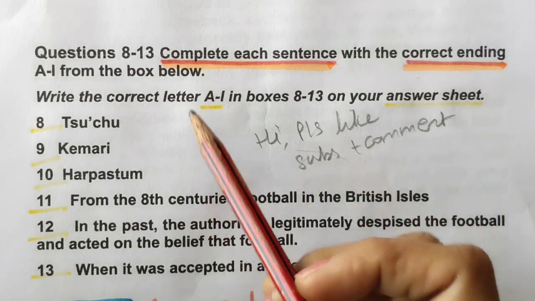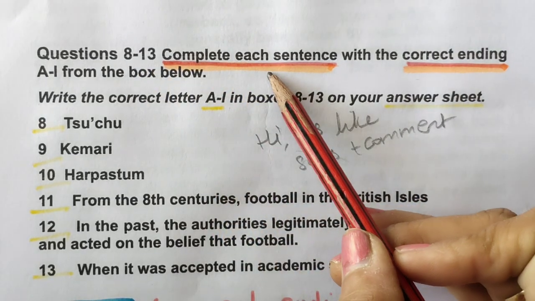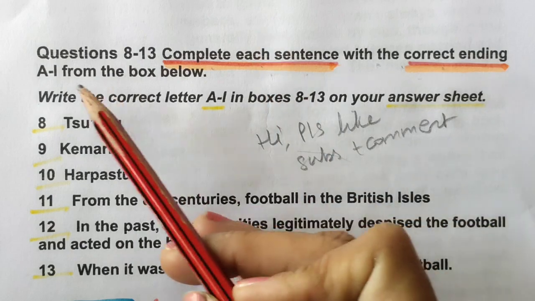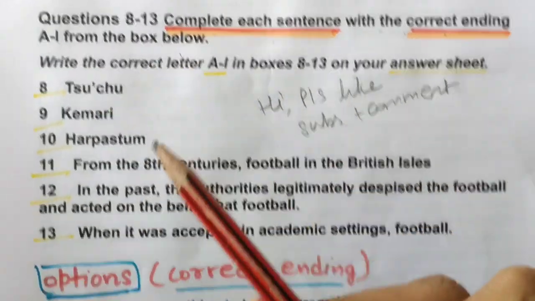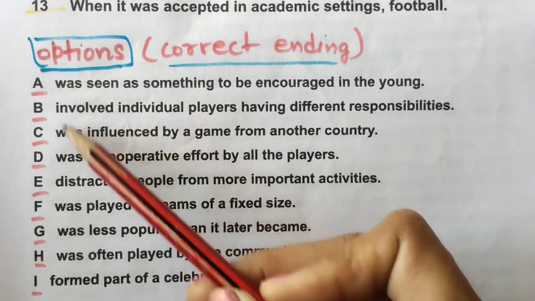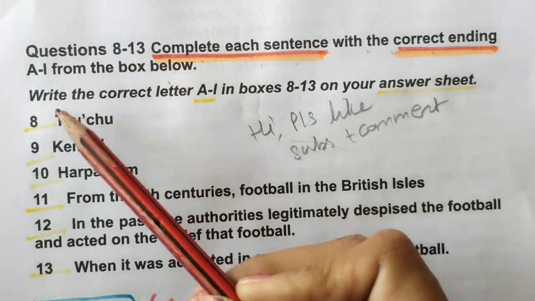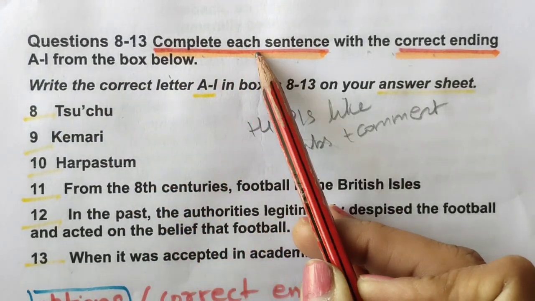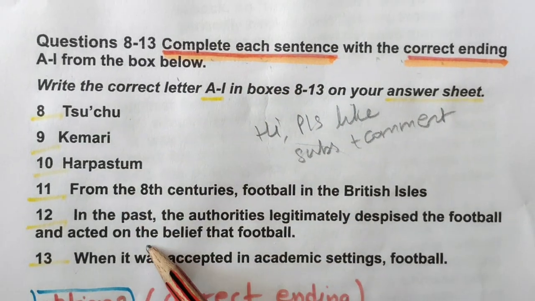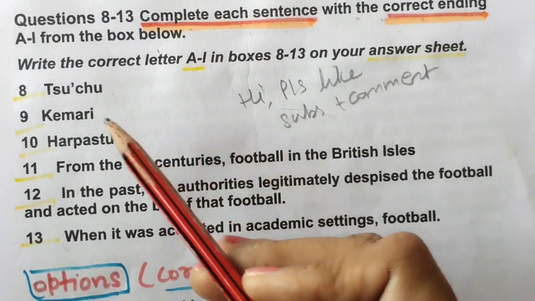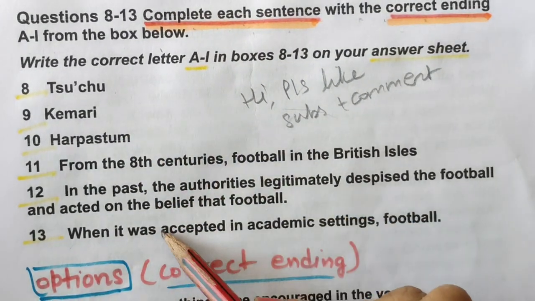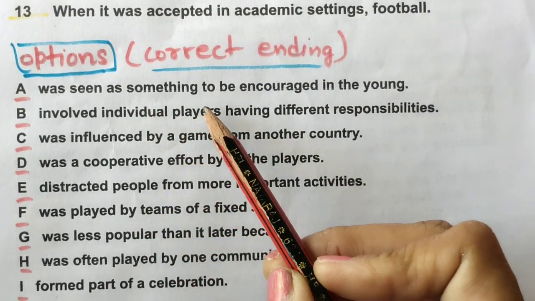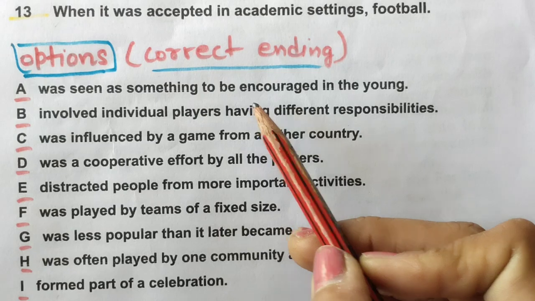So the next question is from 8 to 13, and let's read the instructions. Complete each sentence with the correct ending A to I from the box below. So these are the correct endings from A to I, and questions are from 8 to 13. These are the questions. Now we have to complete these sentences. Okay, so how will we do it? Of course, for finding the location we will read all these, but before that let's read all the options and come up with keywords.